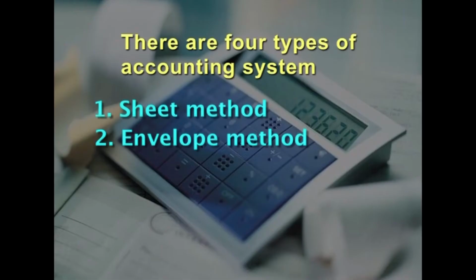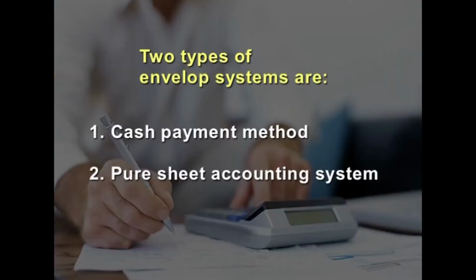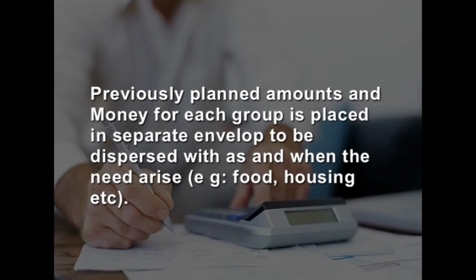The second one is envelope method. Two types of envelope systems are possible here. They are cash payment method and the second one, pure sheet accounting system. In cash payment system, money is divided into previously planned amounts and money for each group is placed in separate envelope to be dispersed with as and when the need arises, for example food, housing, etc. Total money and expenditure can be specified on the cover.